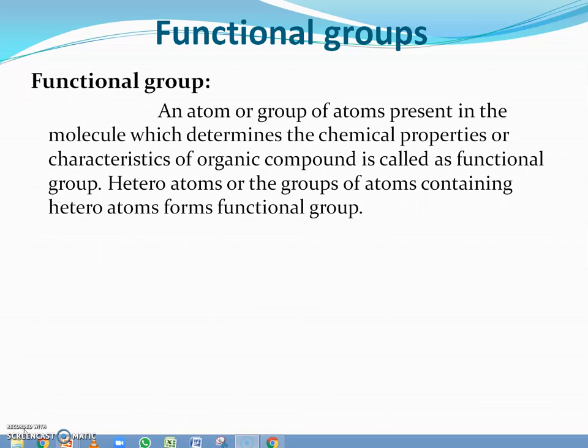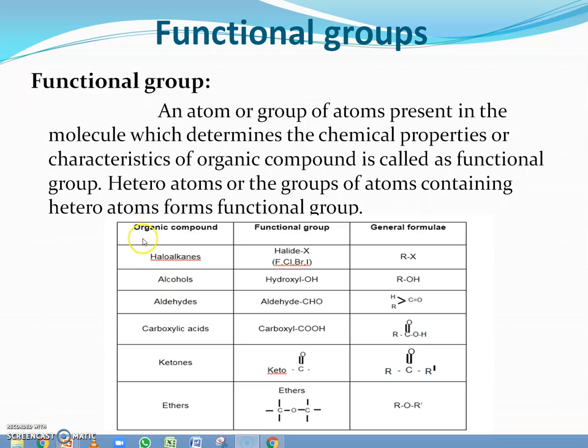Heteroatoms or the groups of atoms containing heteroatoms form a functional group. In this table, the class of organic compounds, functional group and their general formula are indicated. For example, a class is haloalkanes.